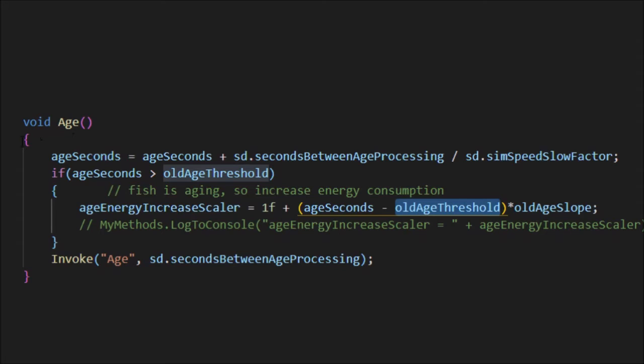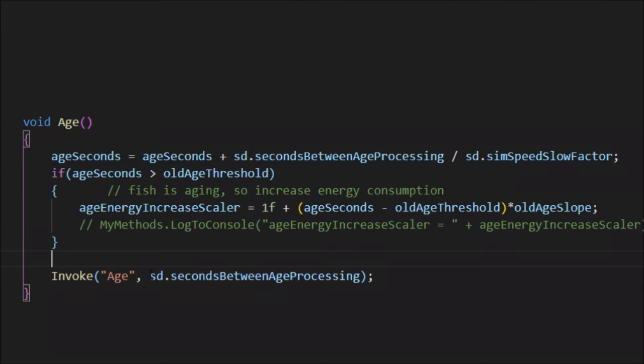And the way the age script continues on is at the end of the age script, it just invokes itself to run again in the amount of time indicated here. That's how a lot of these methods work, they are not called every frame.